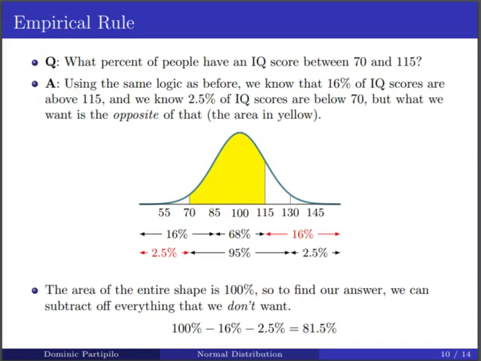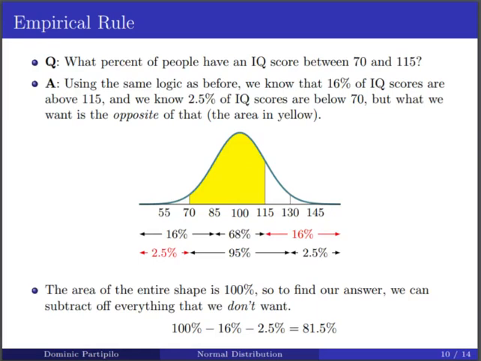So remember before, 68% of the observations were between 85 and 115, and we can use this information because we need information regarding this number 115. And since we also need information regarding this number 70, we're going to have to use this information right here that tells us that 95% of the observations are between 70 and 130. And what we want is the area between 70 and 115, which is this area in yellow right here.